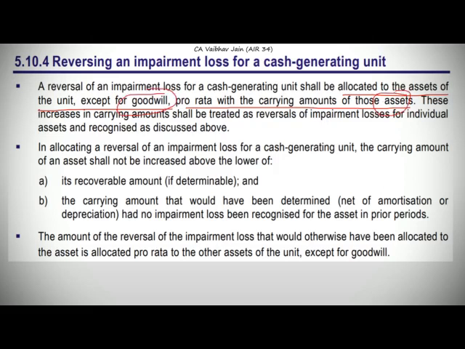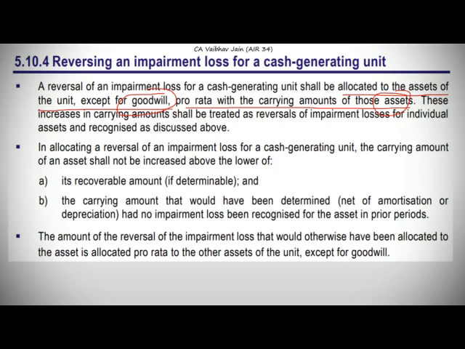So what this means is that when we are impairing the asset, first we allocate to goodwill and then to the assets. But when we are reversing the impairment loss, we cannot allocate anything to the goodwill. We'll directly allocate the reversal to the assets. That is, the carrying amount of assets shall be increased, but the carrying amount of goodwill cannot be increased because of Ind AS 38's prohibition.